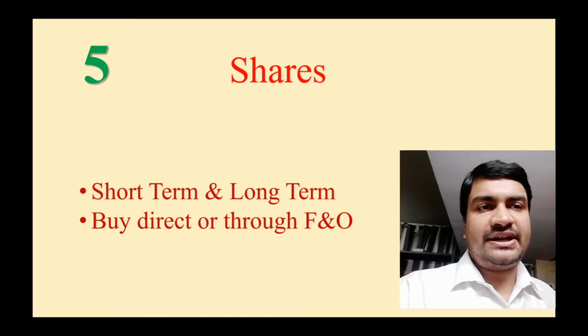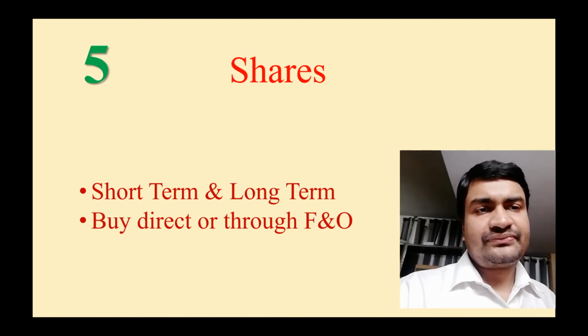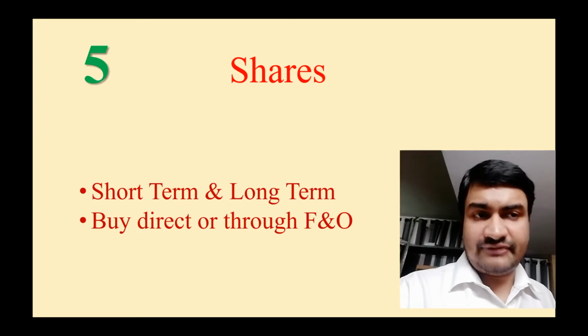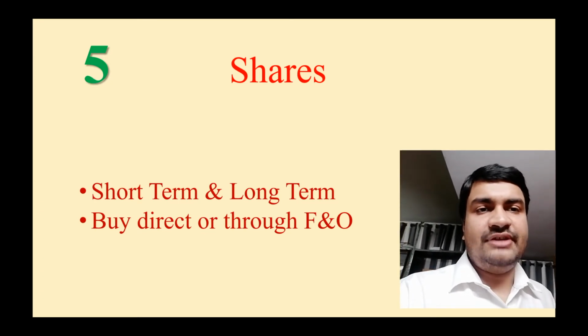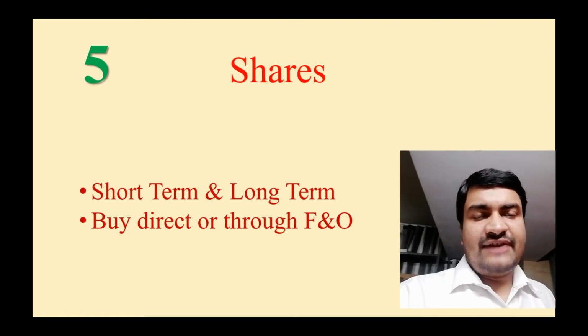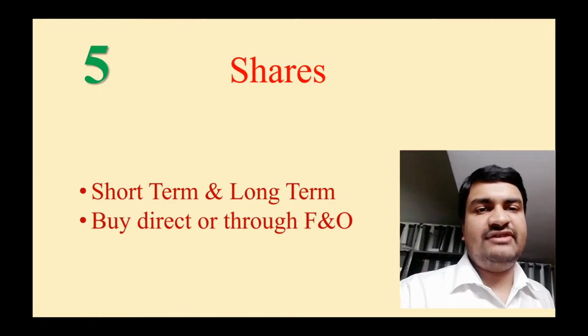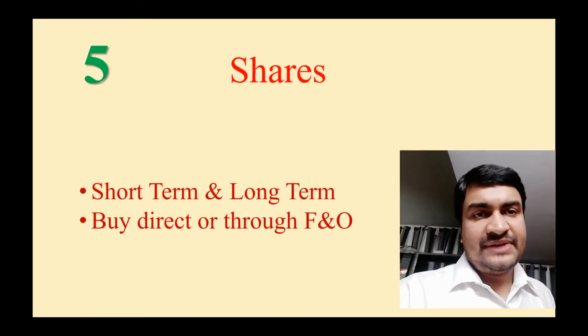So you have to plan accordingly. When the market is down, don't sell. Buy in a bearish market and sell in a bullish market. Bearish means when the market goes down, and bullish means when most stocks are going up. Okay, so till now we have discussed 10th to 5th rank. Four investment instruments are left, and those four are the most risky ones.